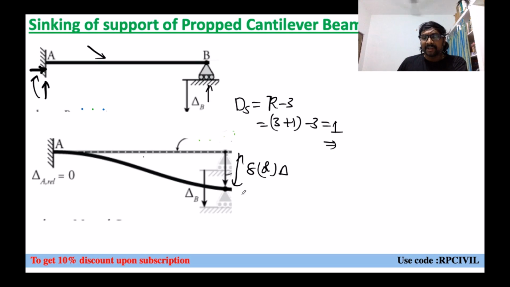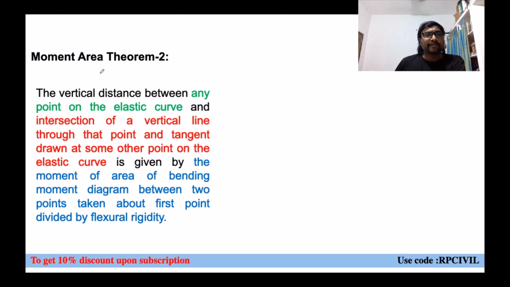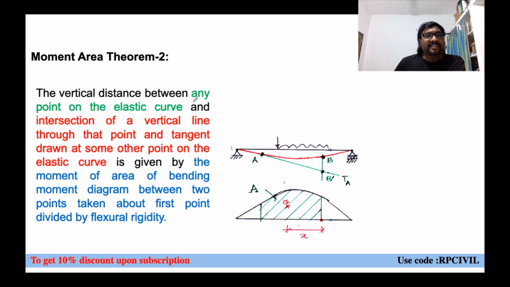And if you want to analyze this, I use the moment area theorem. Whenever you go for the moment area theorem, what will happen? The vertical distance between any point on the elastic curve. Let us say this is your beam, just as an example, a simply supported beam. This red one is representing the elastic curve. What is the meaning of elastic curve? Deflection profile, right? We will be using moment area theorem 2 here.